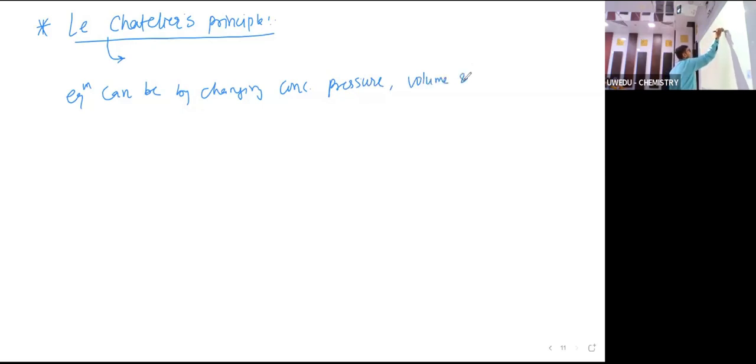So we can write: equilibrium can be disturbed by changing concentration, pressure, volume, or temperature.